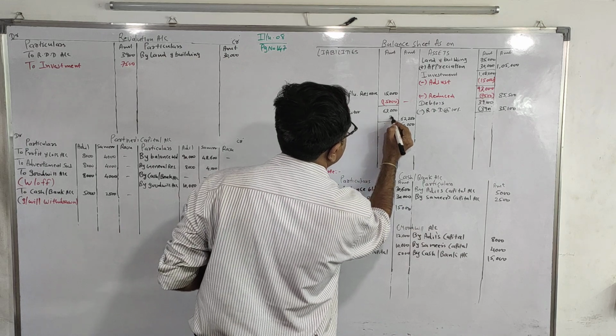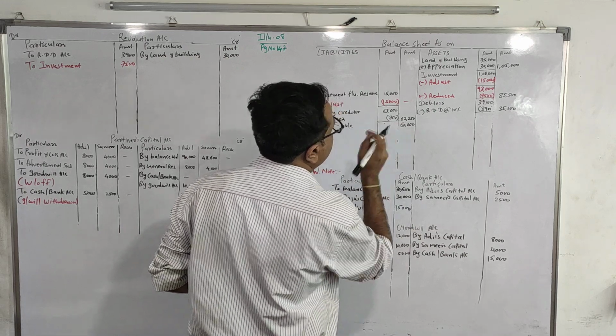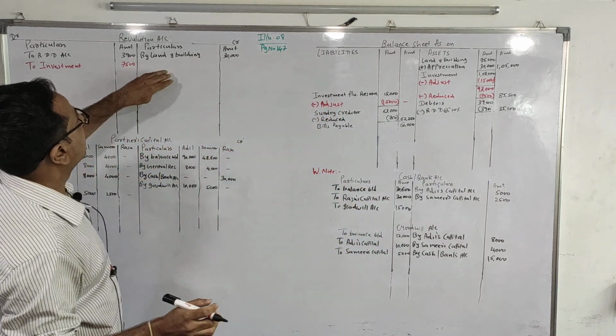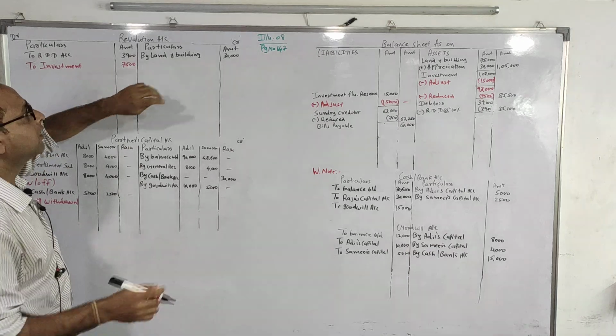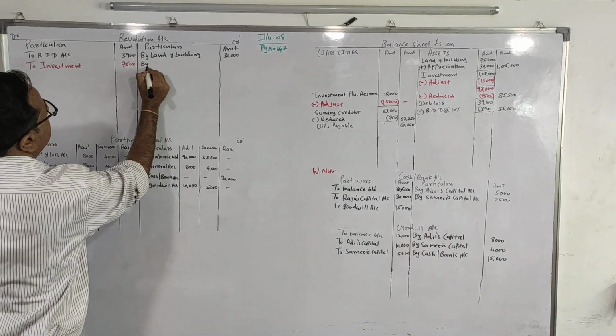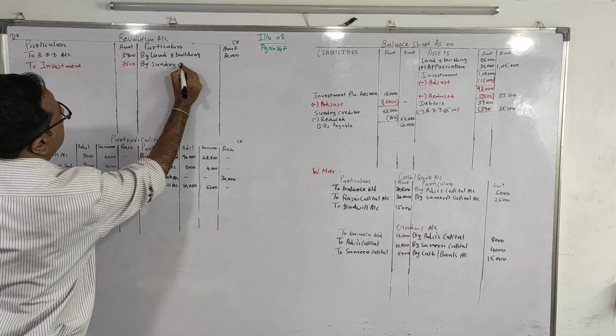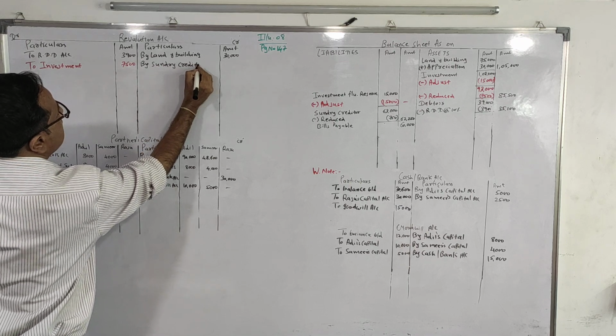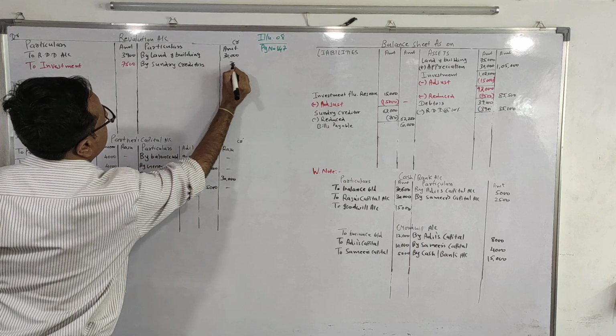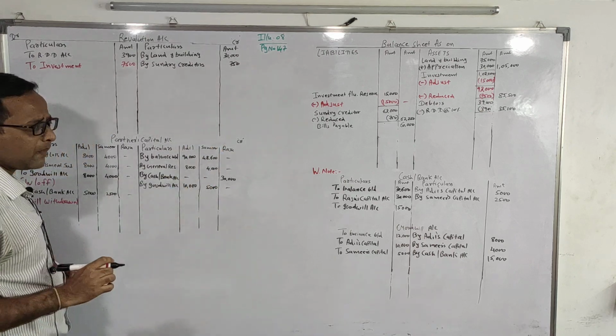The amount is 750. So this is a benefit to the firm. So we write it on revaluation account credit side by sundry creditors. The amount will be 750.